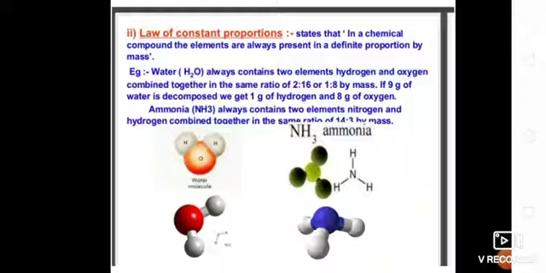Ammonia, whose general formula is NH3, always contains two elements, nitrogen and hydrogen, combined together in the same ratio of 14:3 by mass.